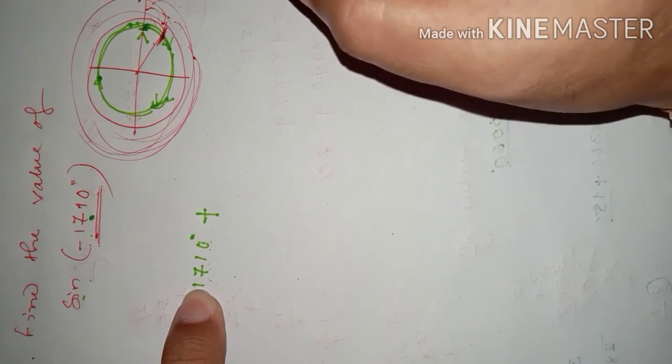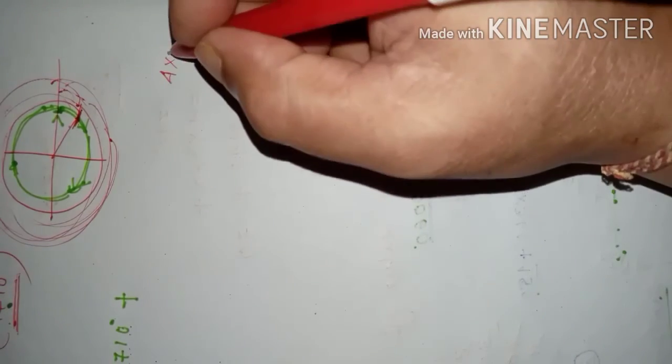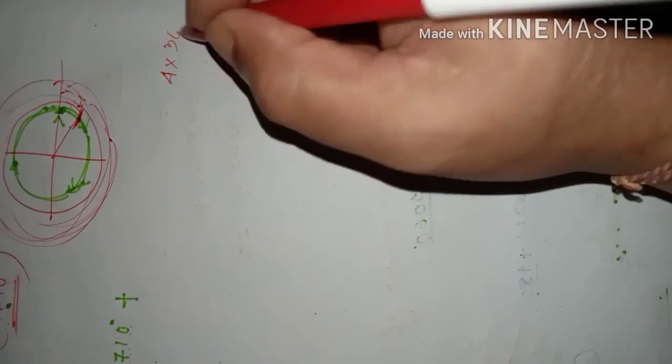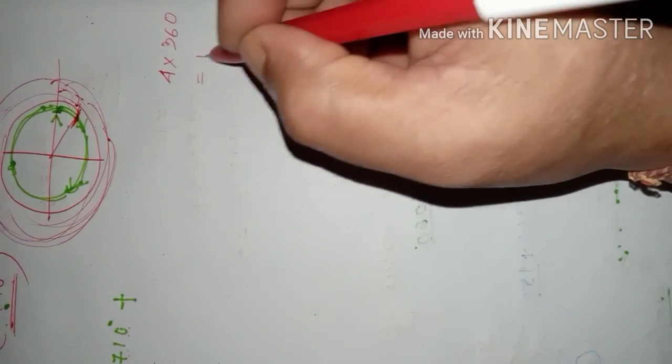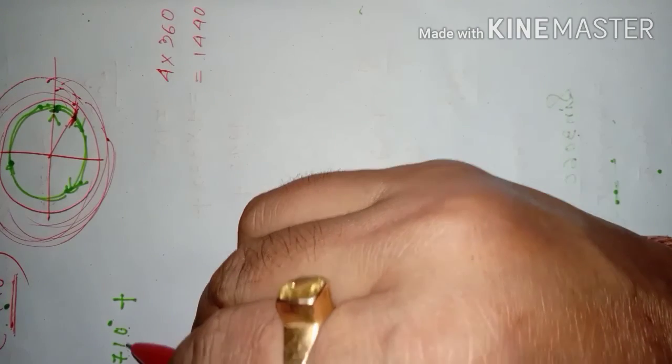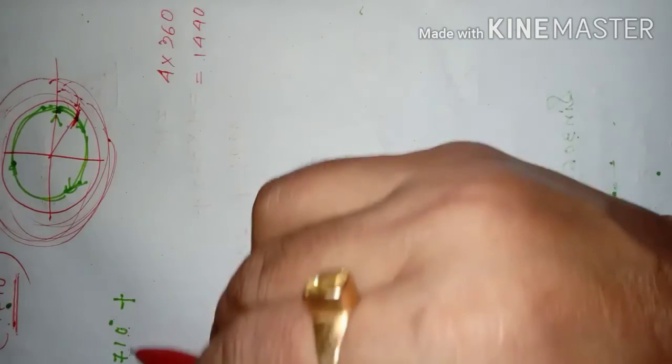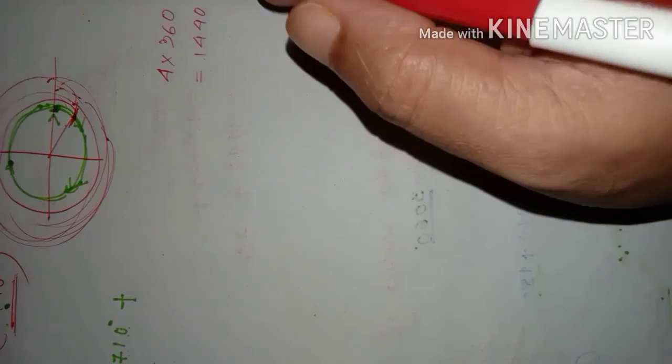See, if 4 is multiplied with 360, then it gives us 1440, which is smaller than 1710. I told you to think about another number which is little greater than this number, but that should be a multiple of 360.